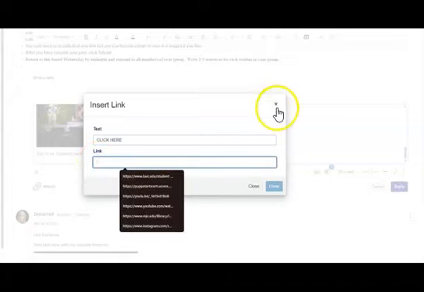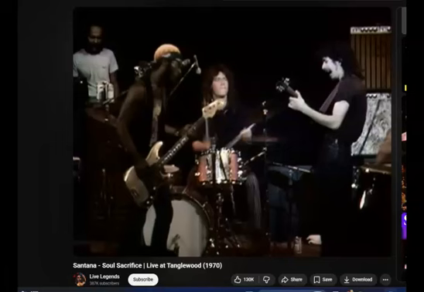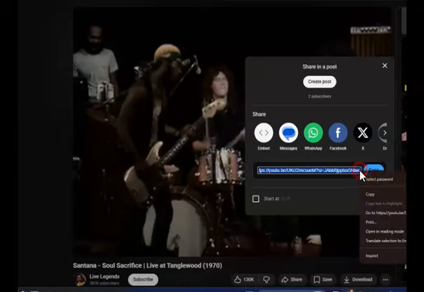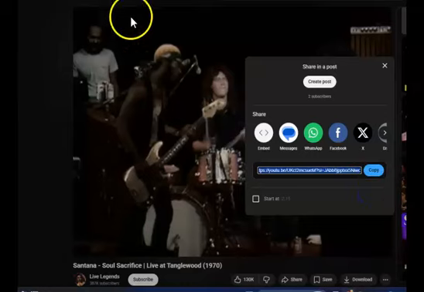Let's go find this link together. Okay, so I found my video of the performance of this song, and remember, we want to make sure that we pick songs that are appropriate for university discourse, just so you know while you're picking your song. So I'm going to click share, and I'm going to copy this URL, copy, and I'm going to go back over to my post in the classroom.